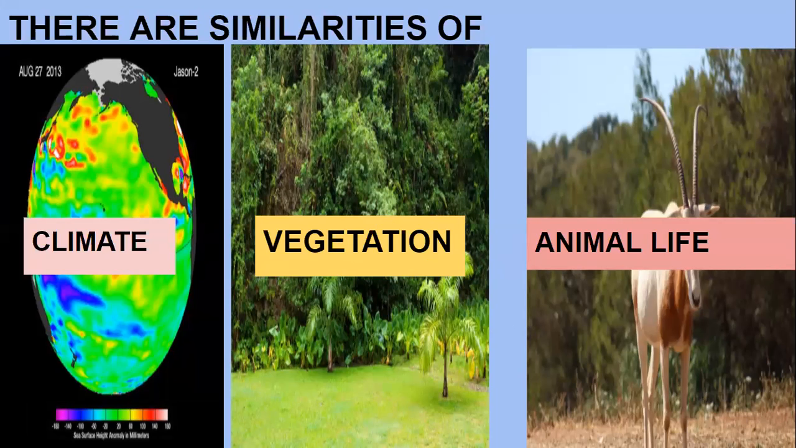In Mumbai, it is humid. In Pune, now in the winter season, it will be cold. There will be dryness in the air. In Mumbai, there won't be dryness in the air. Though I mean to say that there are similarities between climate, vegetation, that is plant life, and animal life.